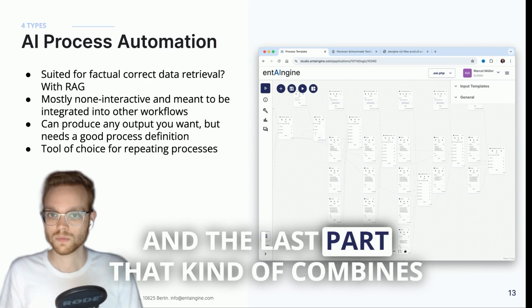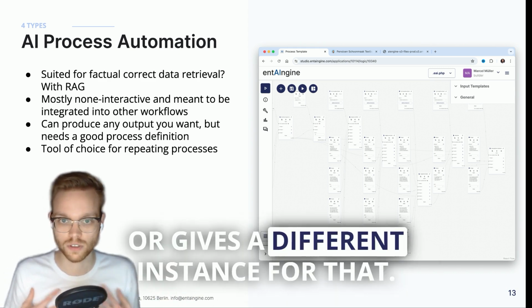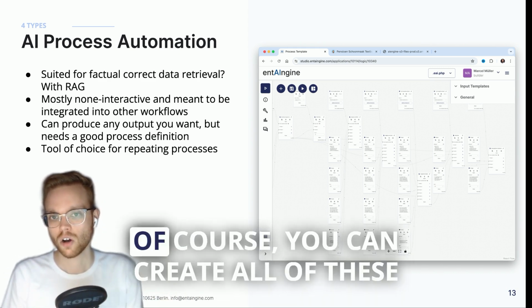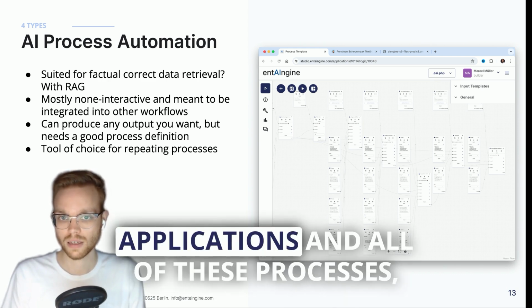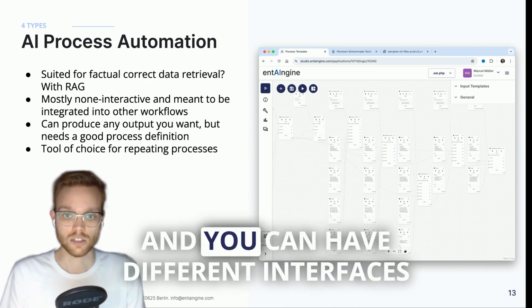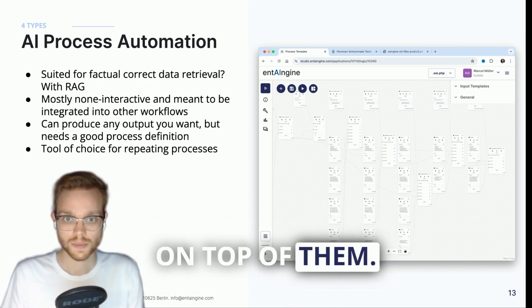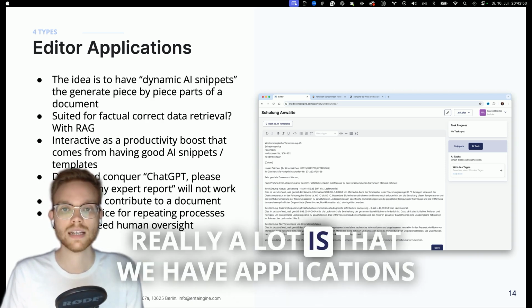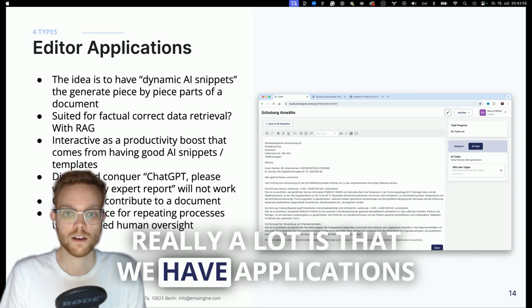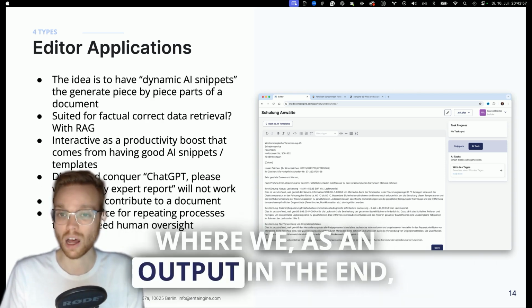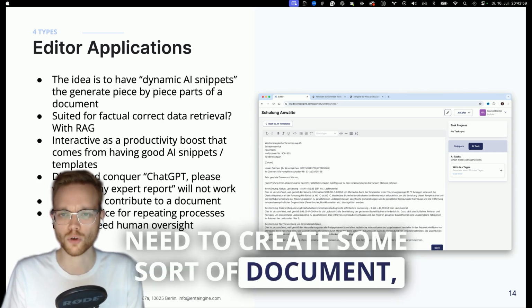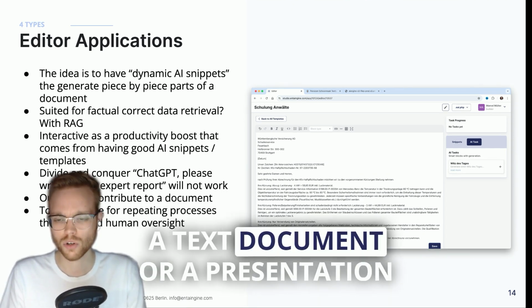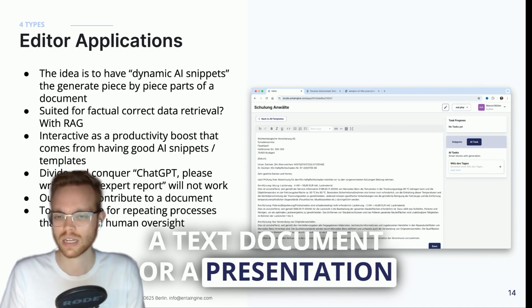And the last part gives a different instance of this. Of course, you can create all of these applications and processes and have different interfaces on top of them. The last thing that I see really a lot is applications where, as an output in the end, we need to create some sort of document, a text document or a presentation or something else.